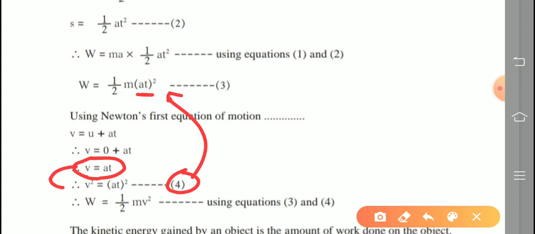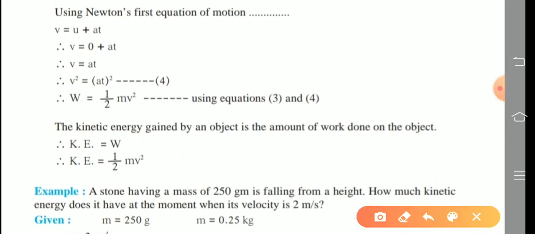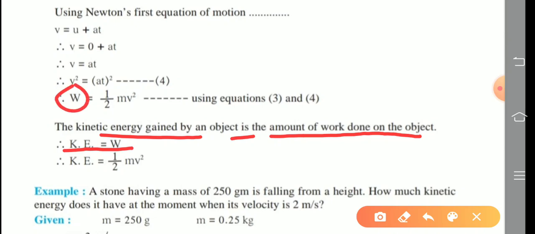This value of equation 4 we substitute in equation number 3. So work W is equal to half into m, the mass of the object, multiplied by v square, the final velocity square, using equations 3 and 4. Remember this: W is equal to half mv square. The kinetic energy gained by an object is nothing but the amount of work done on the object. So instead of W we write kinetic energy. So kinetic energy KE is equal to half mv square. This is the expression of kinetic energy.